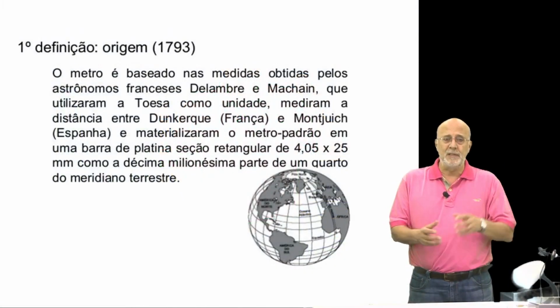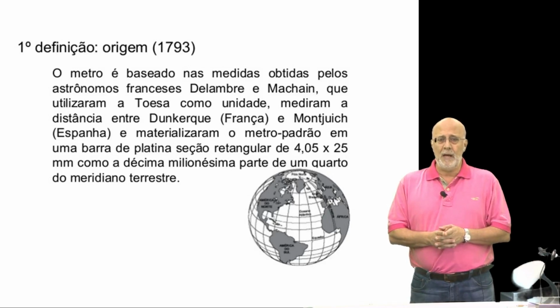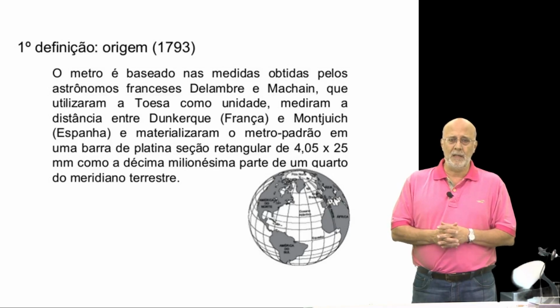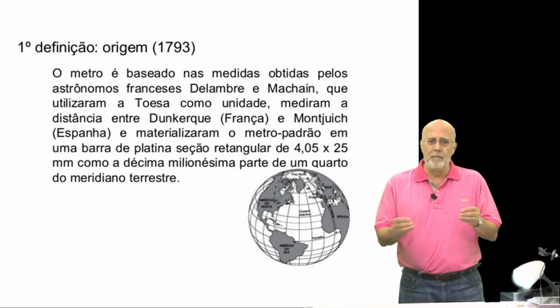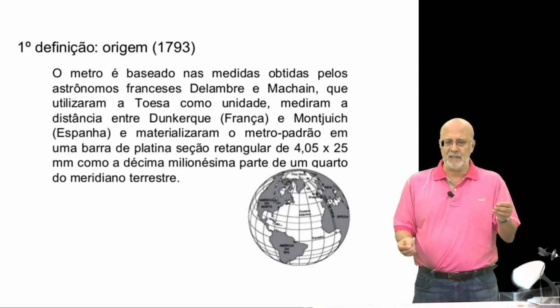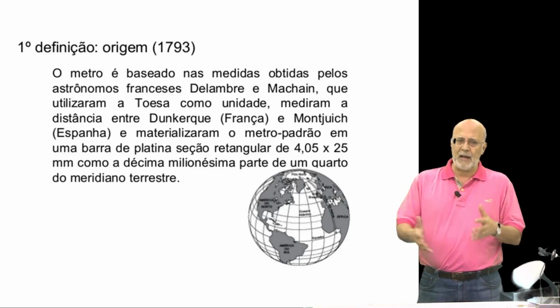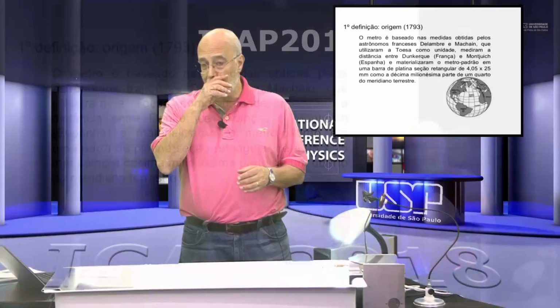The definition passed through many different concepts, like the distance between two cities. In this case, in 1793, the distance between Dunkerque and Montjuic in Spain was a number of meters. So if we are able to measure this distance between these two cities, we could get the meter by taking a fraction of this. Of course, this is very hard to realize, but people have realized that.